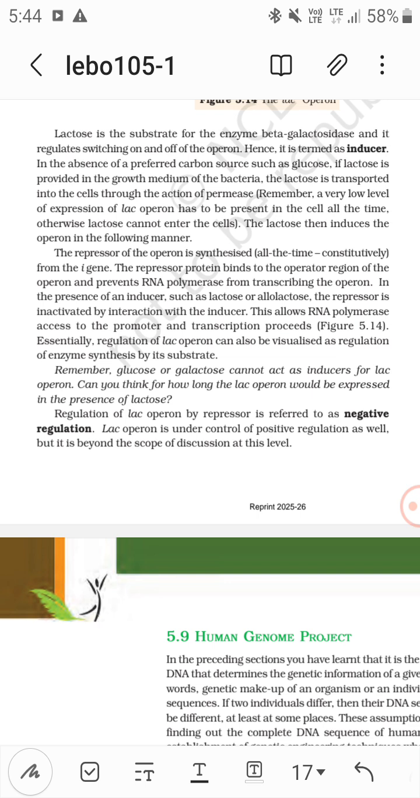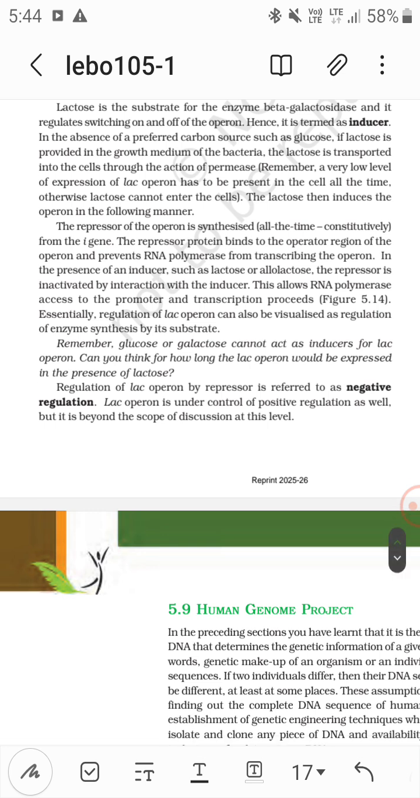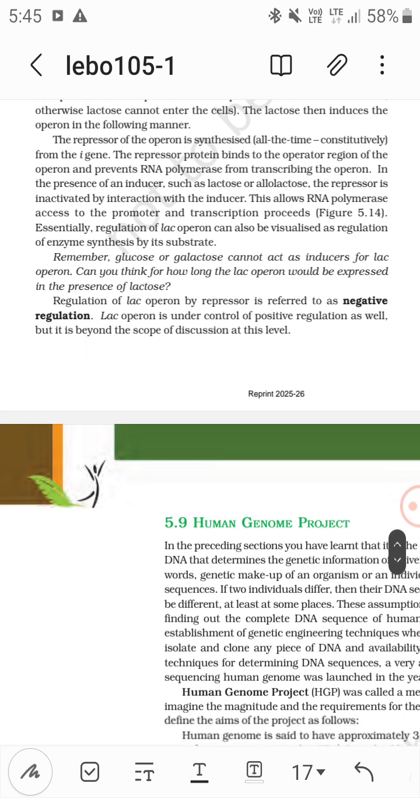Essentially, regulation of lac operon can also be visualized as regulation of enzyme synthesis by substrates. And the substrate is the lactose, right? Allolactose or lactose. Now, regulation of lac operon by repressor is referred to as negative regulation. So lac operon is under control of positive regulation as well.